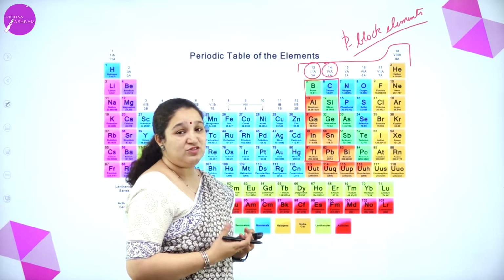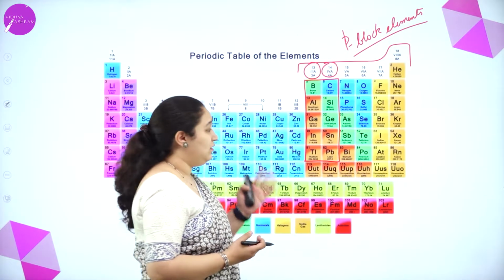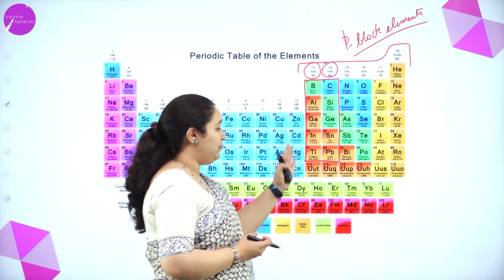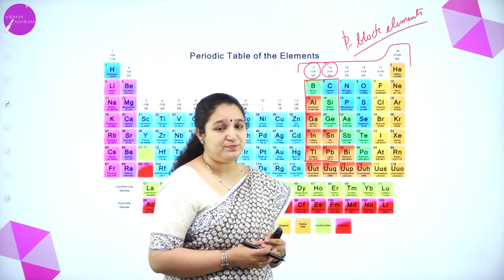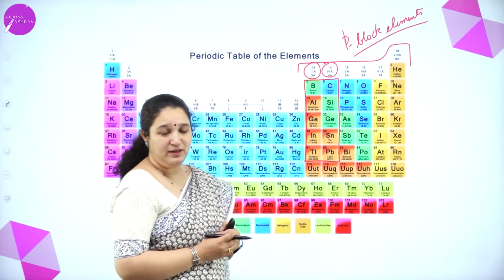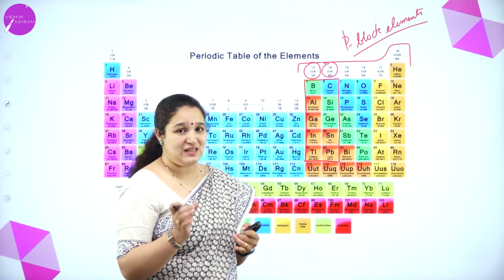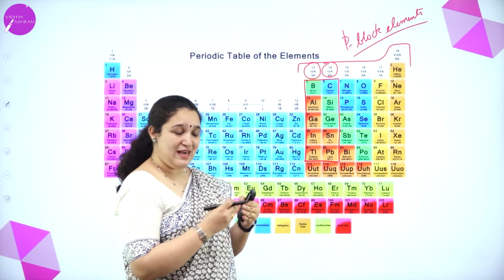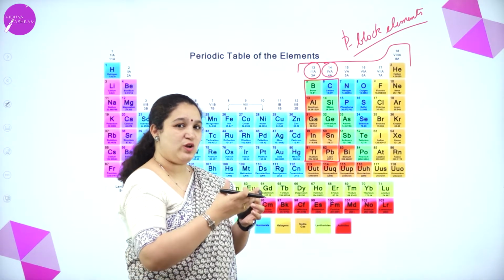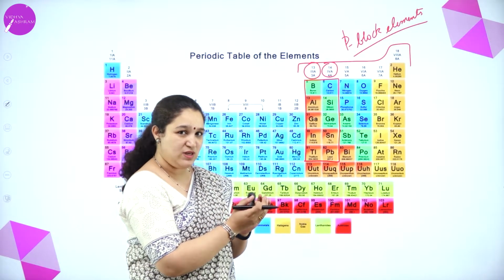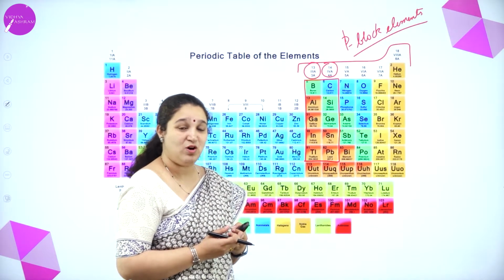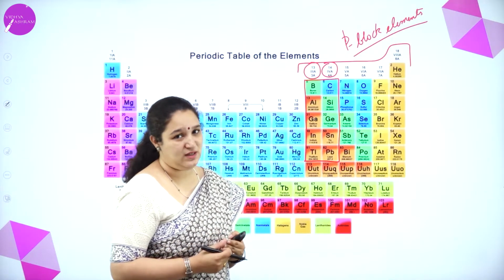So what are the general trends which we can see in the periodic table? Just to revise, as we come down the group and along the period. Along the period, that is the second period, the atomic size decreases, correct? Because the electrons are added to the same shell and the effective nuclear charge is increasing, the size is reducing. As we come down the group, atomic radius increases because the number of shells goes on increasing.